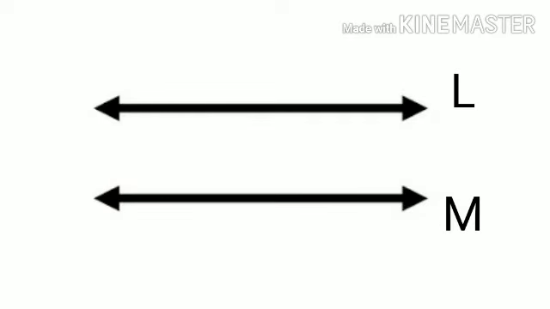Suppose we have line L and line M. If the distance between line L and line M is constant, then we can say that line L is parallel to line M.